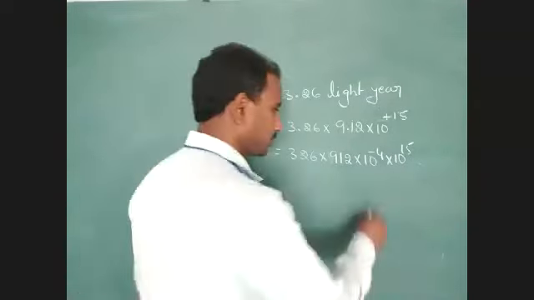Next one, we have to discuss hour and day. 1 hour equal to how much? 60 minutes. But 1 minute is 60 seconds. Just write 60 minutes means 60 into 60 seconds. 60 into 60, that is equal to how much? 3600 seconds. 1 hour equal to 3600 seconds.